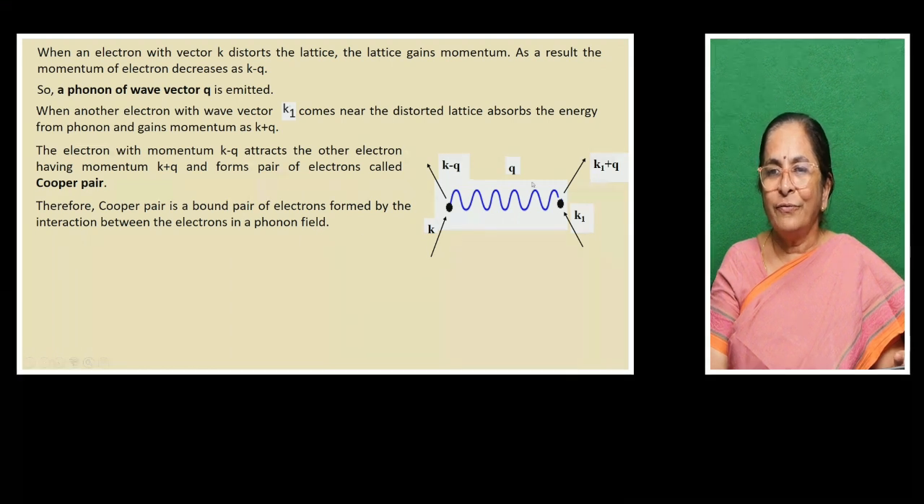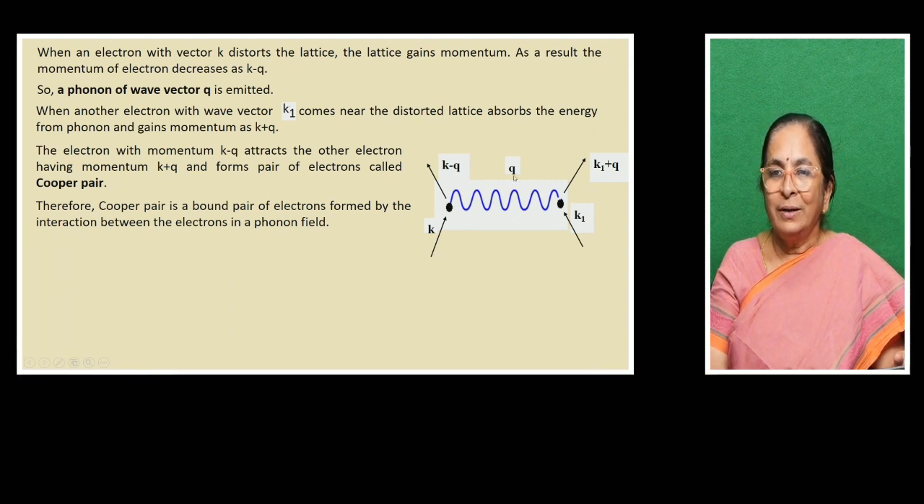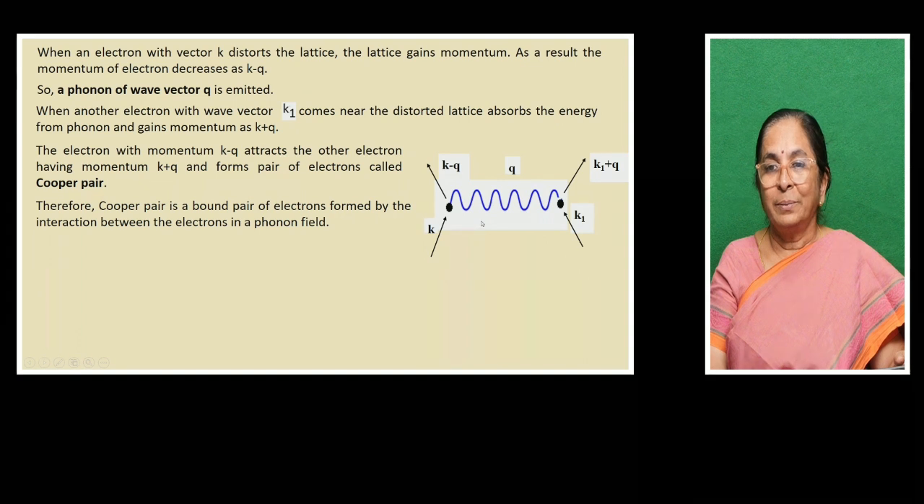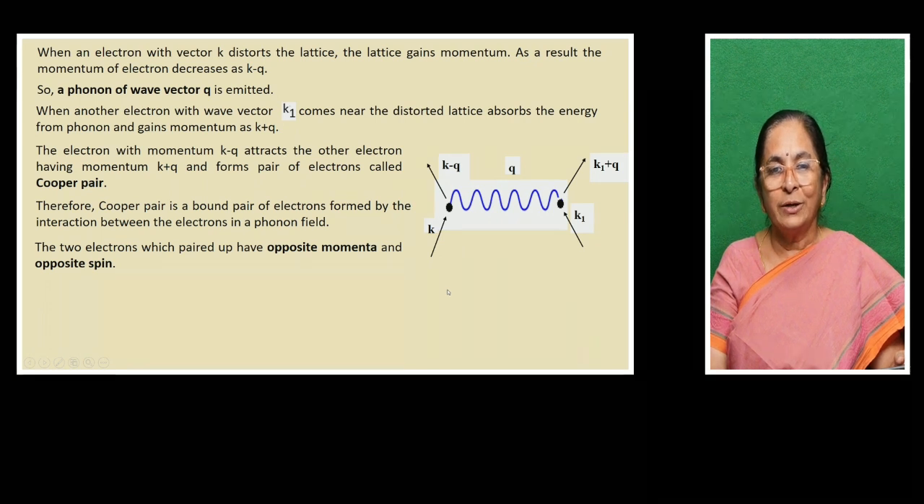What is called phonon field? This way. In the crystal lattice, when a quanta of energy begins to travel in the crystal lattice, it is called phonon field. This phonon field is coming due to the distortion taking place in the crystal. So the Cooper pair is a bound pair of electrons formed by the interaction between the electrons in the phonon field. Now the two electrons which paired up have opposite momenta and opposite spin.